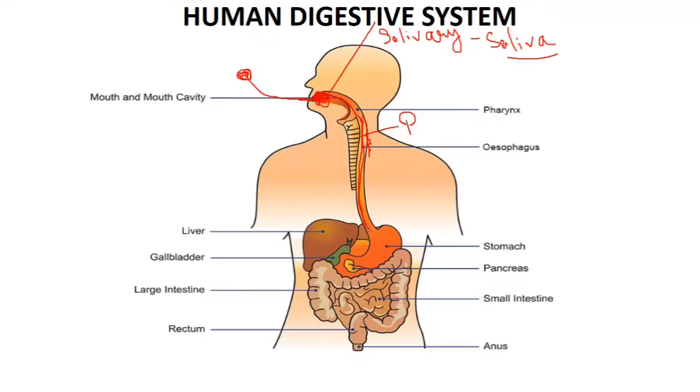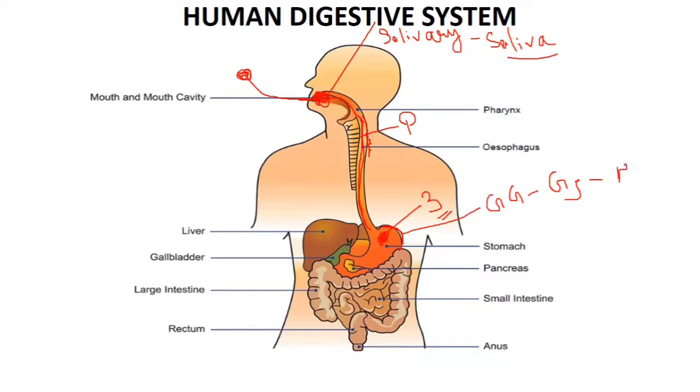Now the food reaches the stomach, and in the stomach the food is continuously churned for 3 hours. The lining of the stomach contains gastric glands. Gastric glands secrete gastric juice.